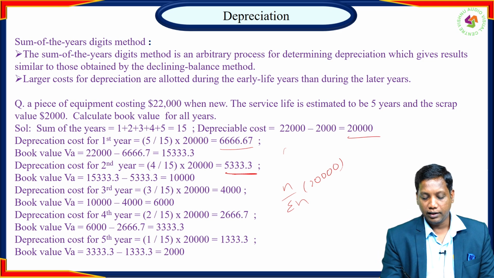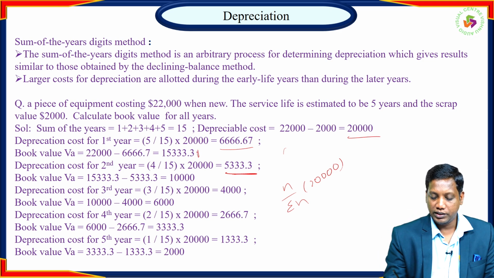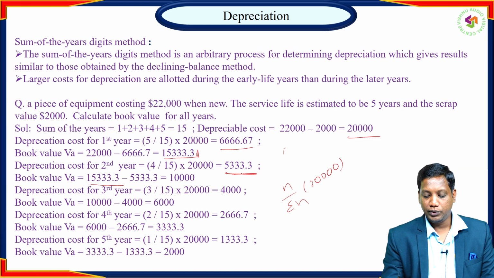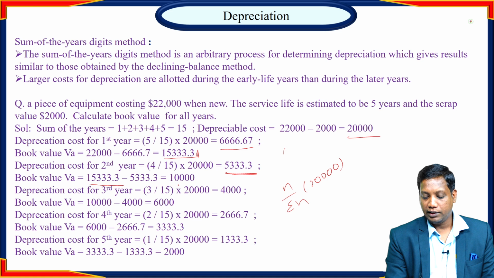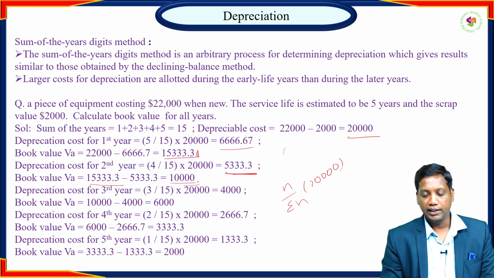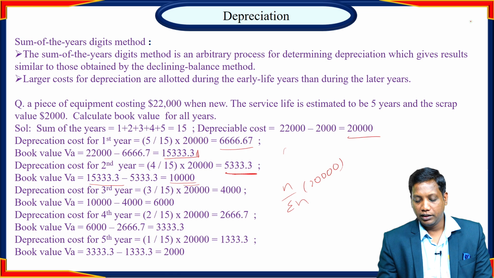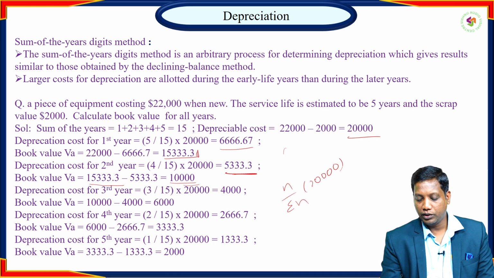5,333.3. And here also in the same way, the book value at the end of the first year is 15,333.3 minus the depreciation cost 5,333.3. Then we will get the book value as 10,000. Then depreciation cost for the third year is 3 by 15 multiplied by 20,000. 4,000 is the depreciation cost.